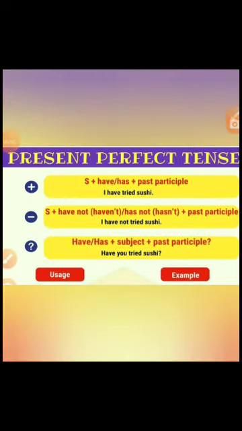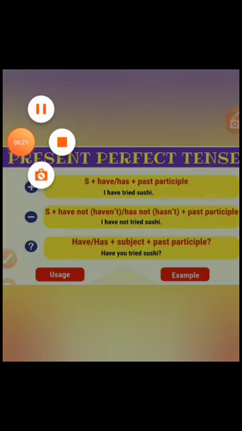Our next tense is present perfect tense. In affirmative sentences, we have sentence structure subject, have or has. If our subject is plural, we use have. If it is singular, we use has. Plus past participle. Past participle means third form of verb. Example, I have tried my best.